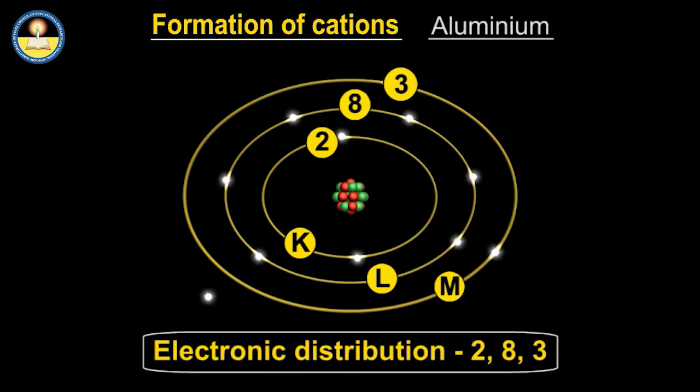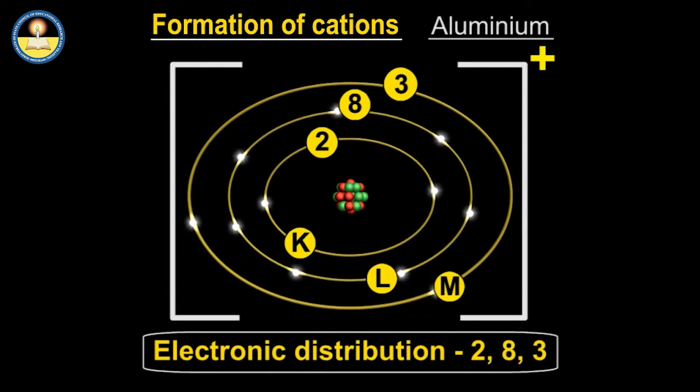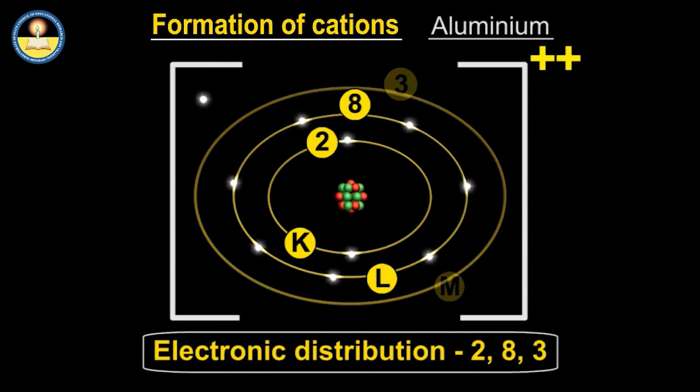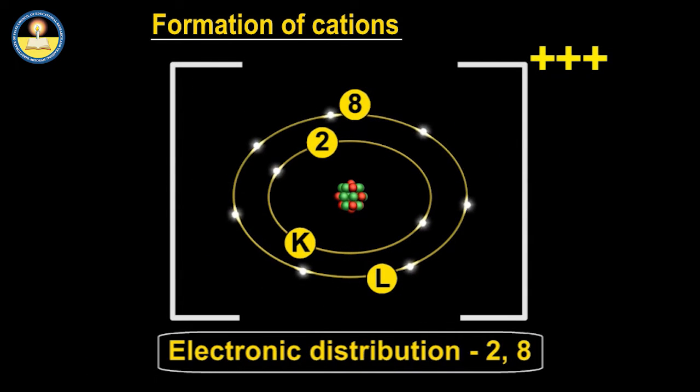When an aluminium ion is formed by the loss of 3 electrons from the outermost shell, the K and L shell contain 2, 8 electrons respectively. This means that aluminium can achieve the noble gas configuration if 3 outermost electrons are lost.